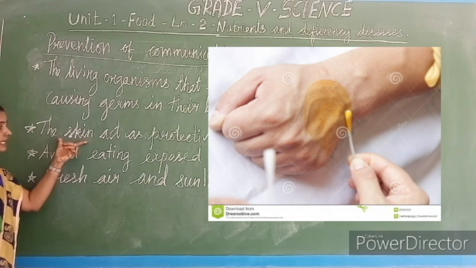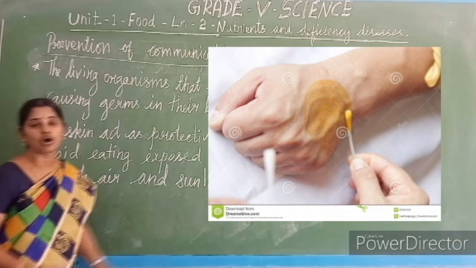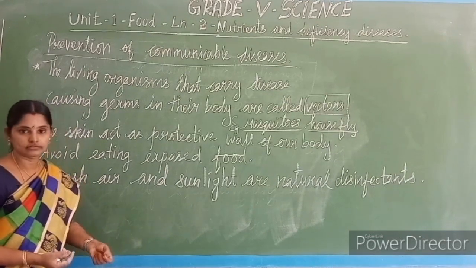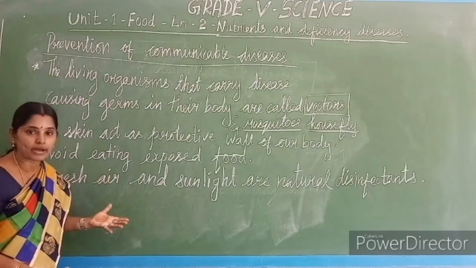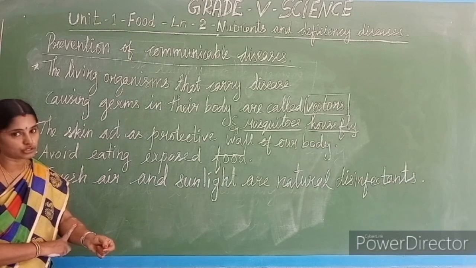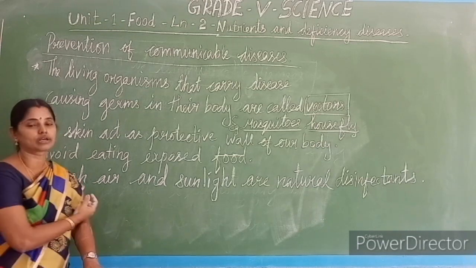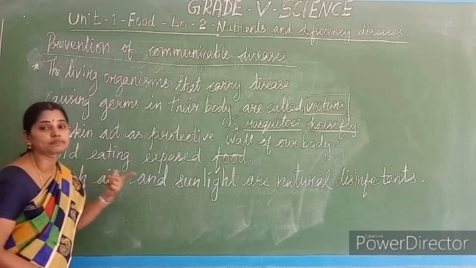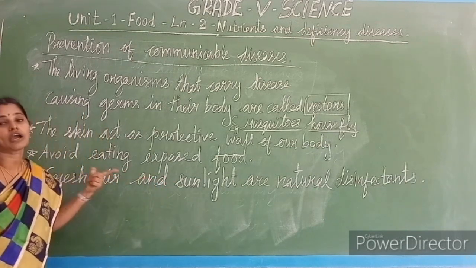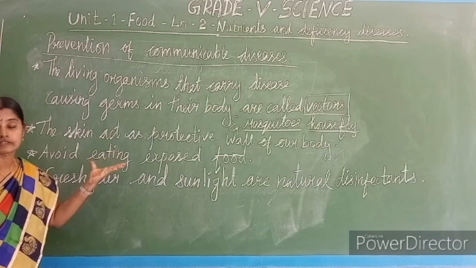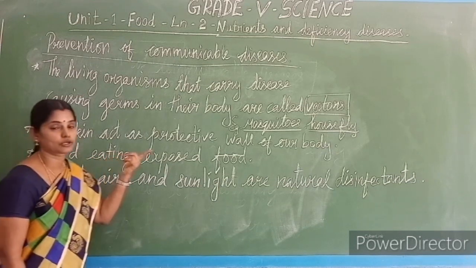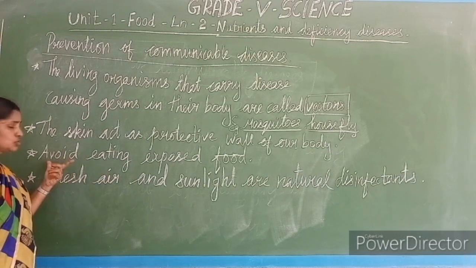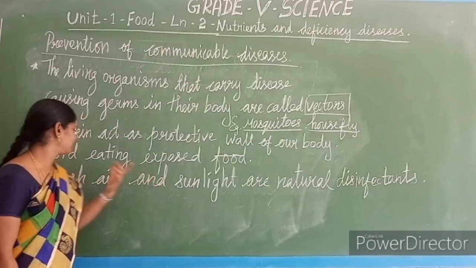Because the skin acts as the protective wall of our body. If any cut is there, the protective wall is opened. If the protective wall gets opened, through that opening point the germs may enter. So it should be avoided. The disease tetanus is caused when germs enter through an open cut. So you should be more careful.